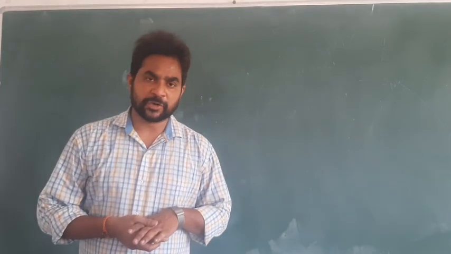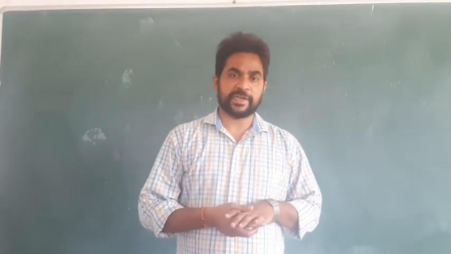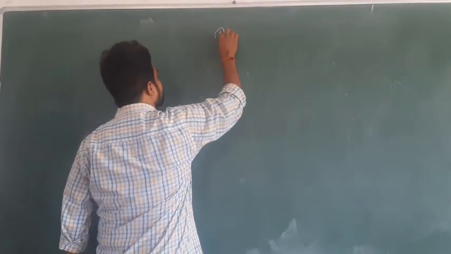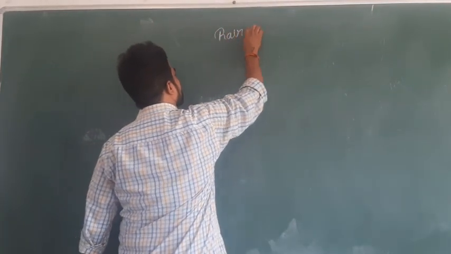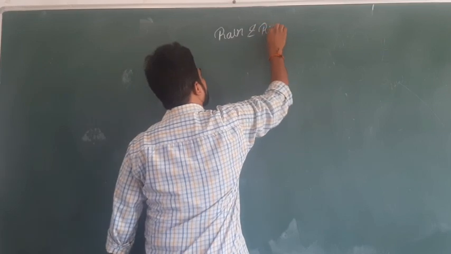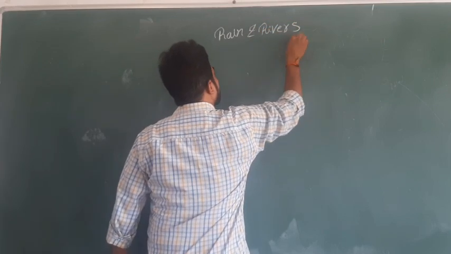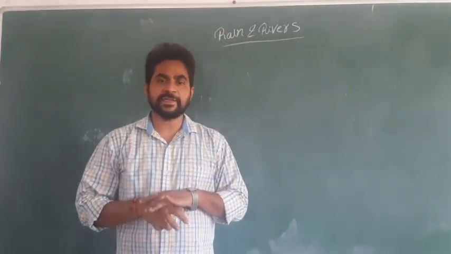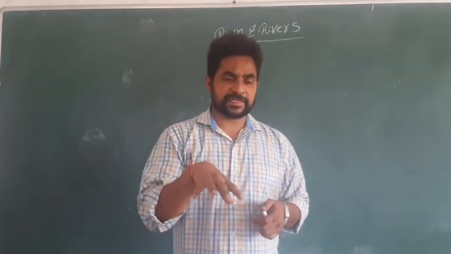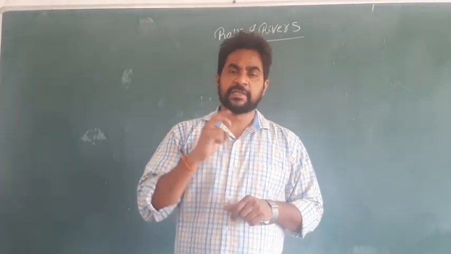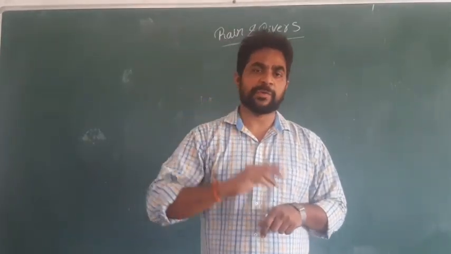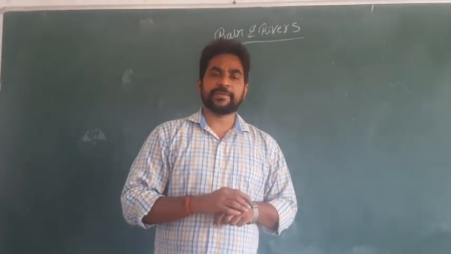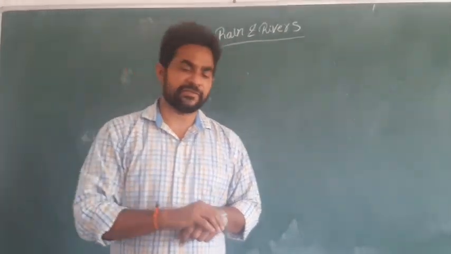Today, I am going to start the second lesson in class 7, that is Rain and Rivers. What lesson am I going to teach today? Rain and Rivers. In class 7, we have a second lesson. That lesson has two parts. The first part is talking about the rain. The second part is talking about rivers.